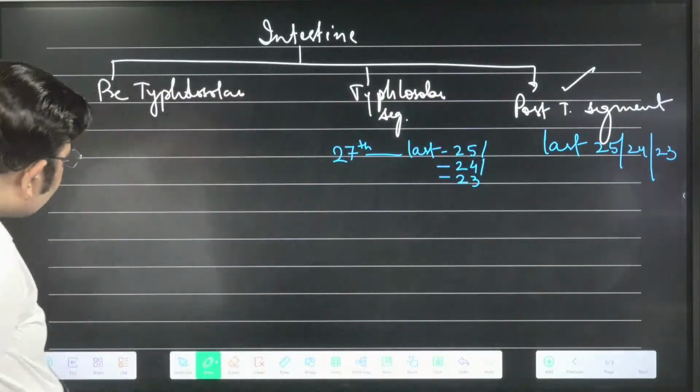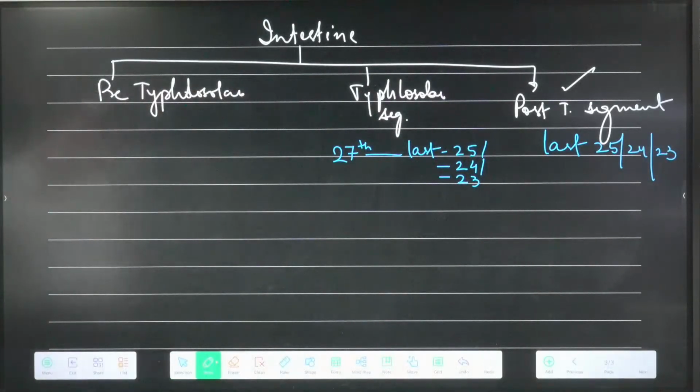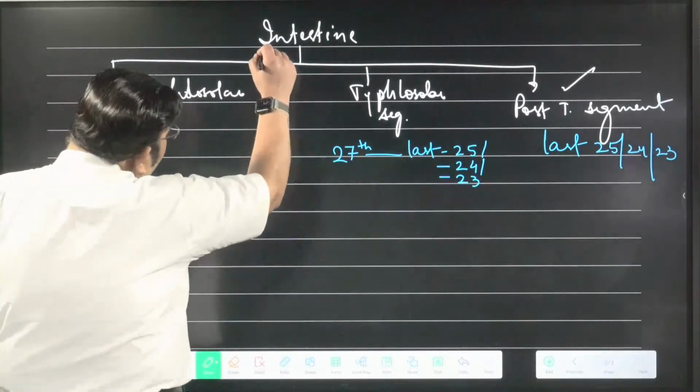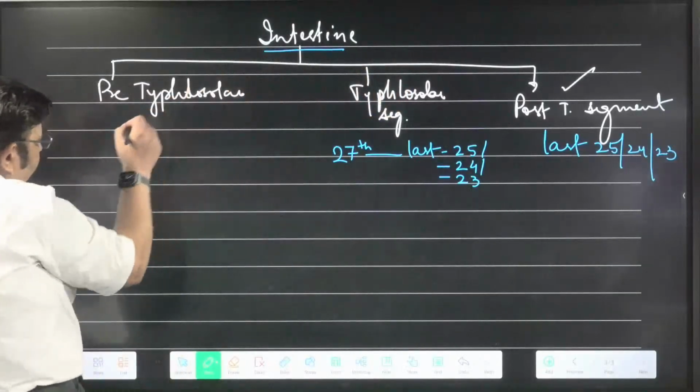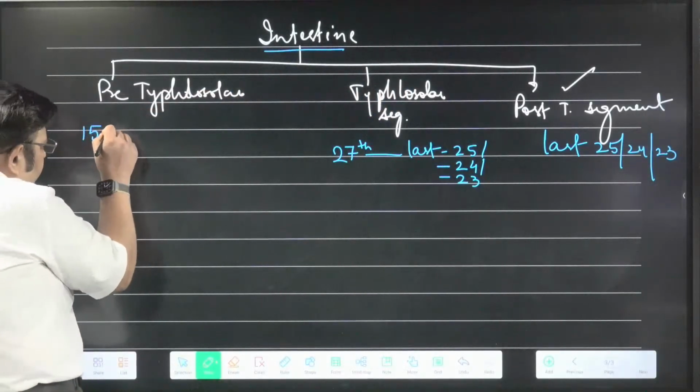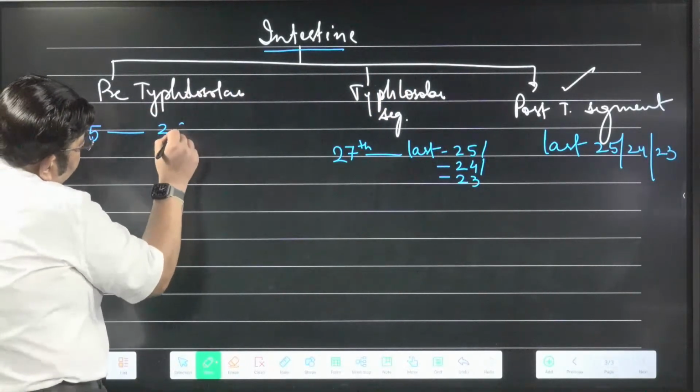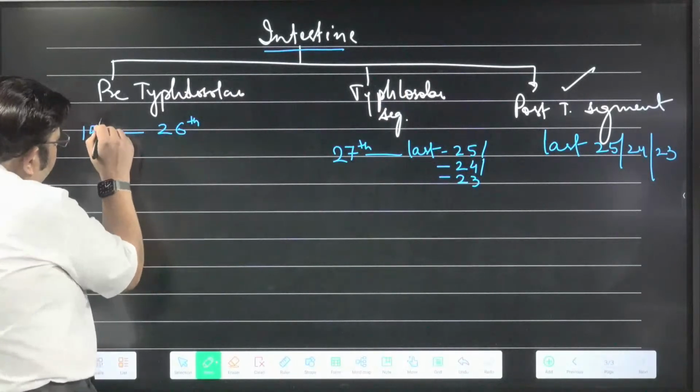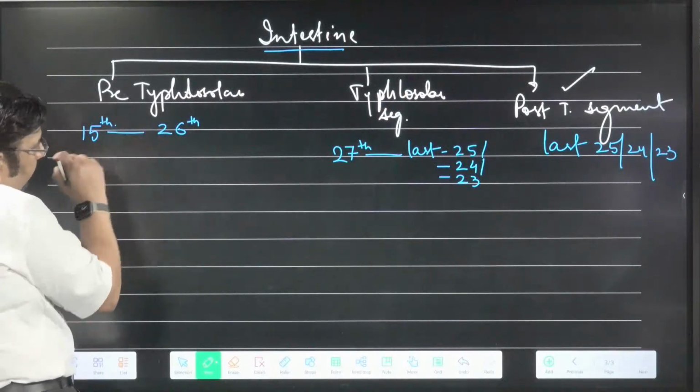Why am I asking this question? Because generally people misunderstand. It is a part of the intestine. If you say it is from 1 to 26, it is a wrong answer, because the intestine is only from 15 to last. So it has to be from the 15th to the 26th.